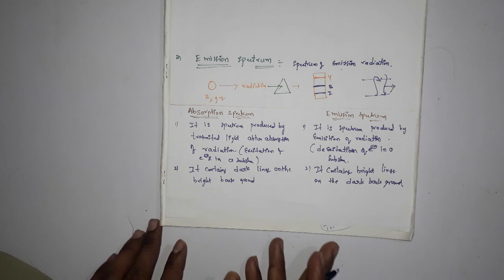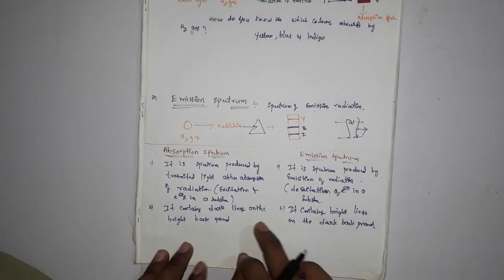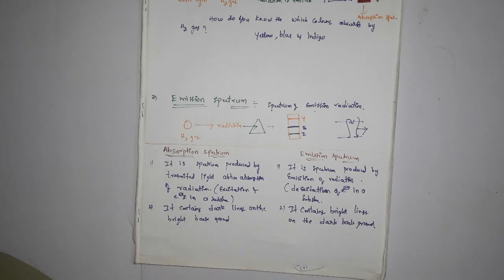This is the information about absorption spectrum and emission spectrum.